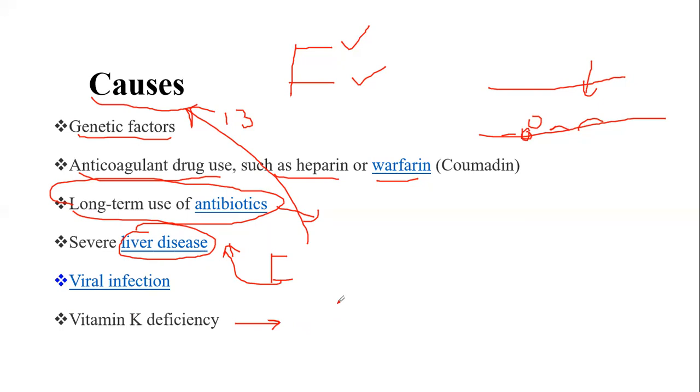So again, vitamin K plays an important role in coagulation because it helps in the activation and production of different clotting factors, like factors 2, 7, 9, and 10. And these different factors are involved either in the extrinsic pathway of coagulation or the intrinsic pathway of coagulation. So these are the different causes of coagulopathies.